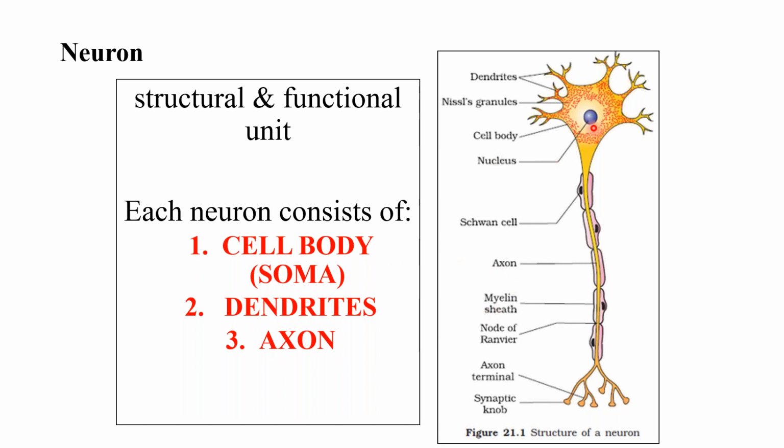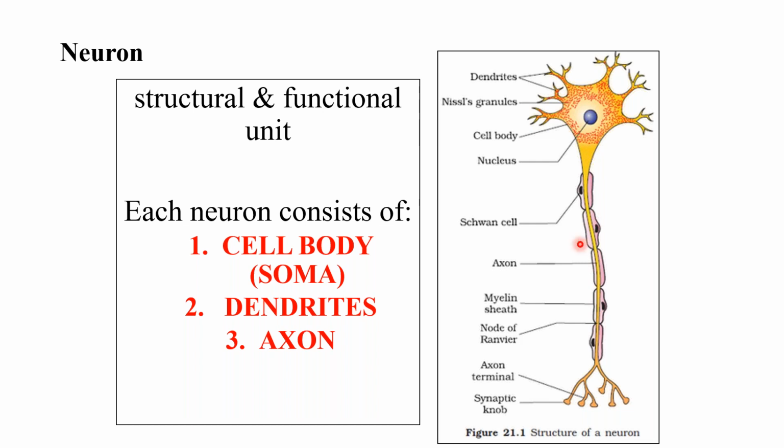It has got a bigger soma or the cell body, in which you can see some granules. These are the Nissl granules, which are made up of the rough endoplasmic reticulum. And this portion is called the axon hillock. Pyramidal shape area is the axon hillock. The Nissl substance is present in the dendrites, but not in the axon. That is the difference between the cell body and the part of the axon which doesn't have the Nissl substance. Rough endoplasmic reticulum is required for the synthesis of the proteins.